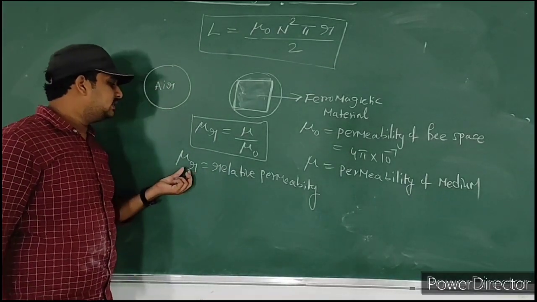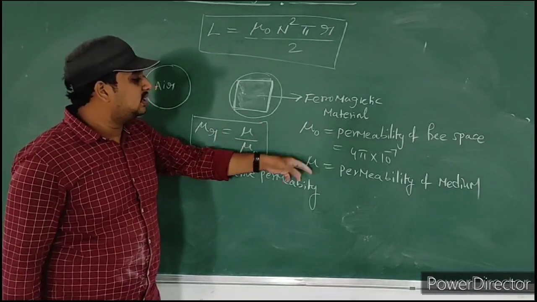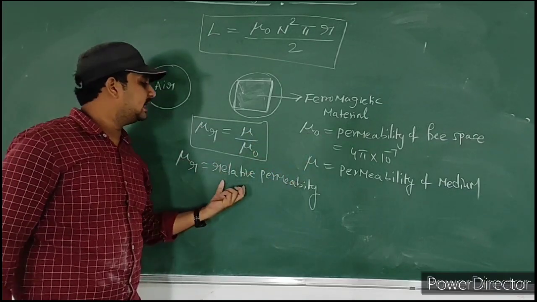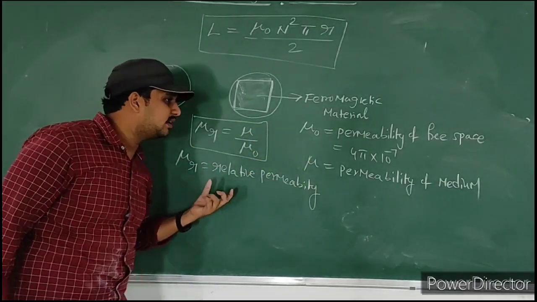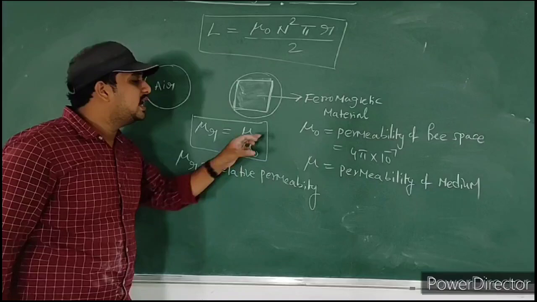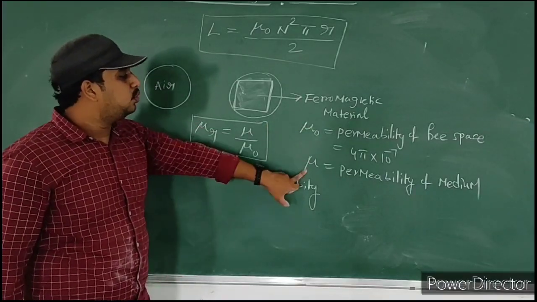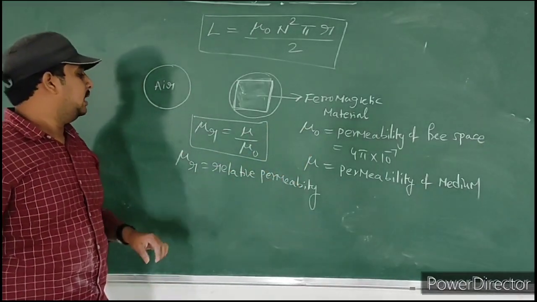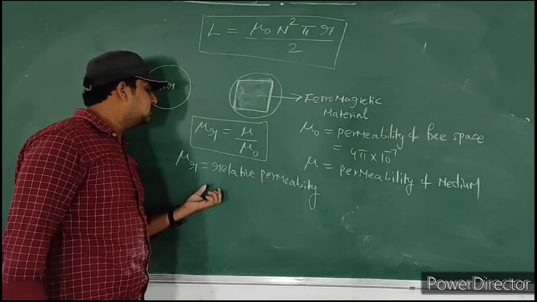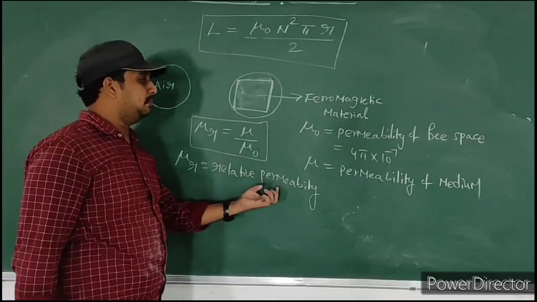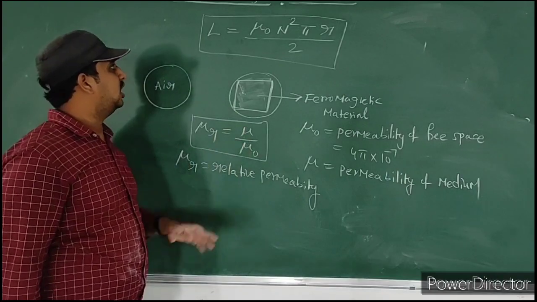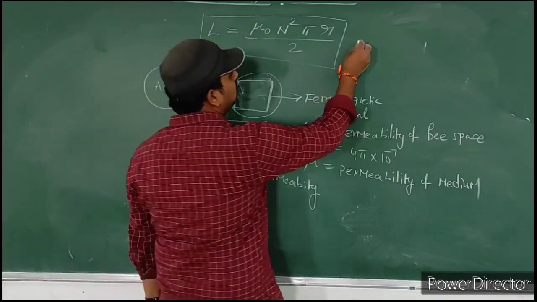Here we have to correlate this mu and mu naught with the term relative permeability. The name itself, relative, means it is used to relate these two parameters. Mu and mu naught are related by using this parameter. What is this? Mu r is nothing but relative permeability. Mu r is equal to mu by mu naught. We can write this formula like this also.